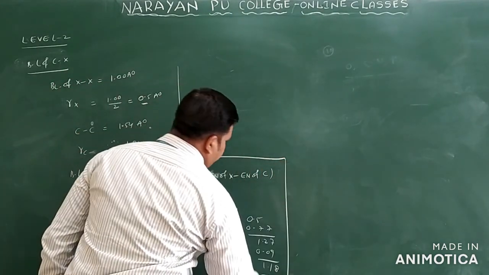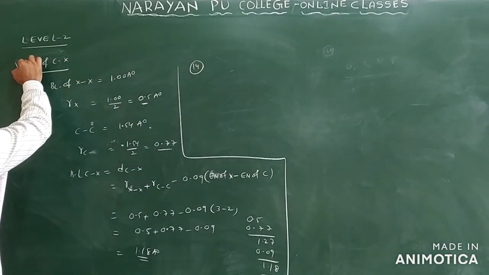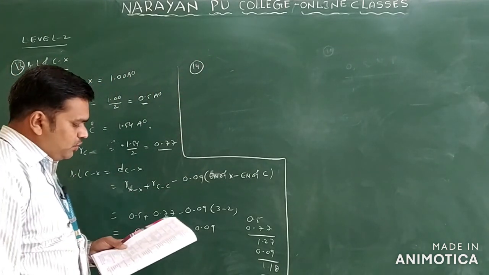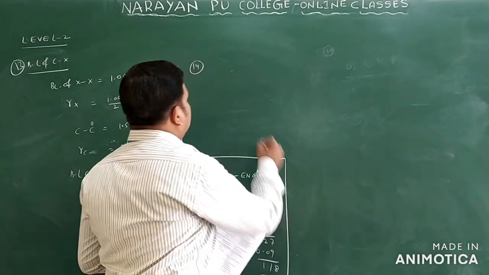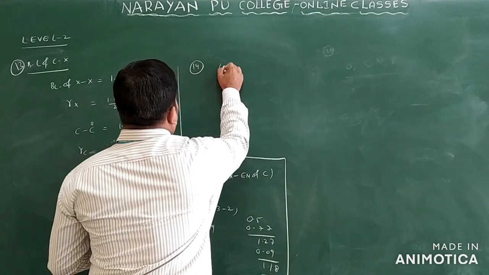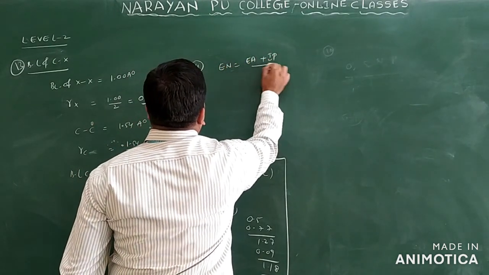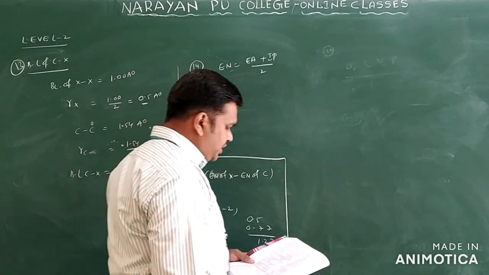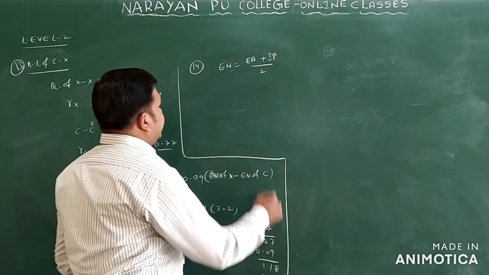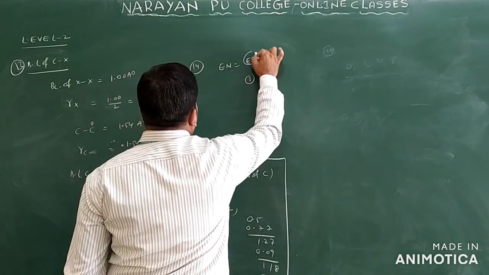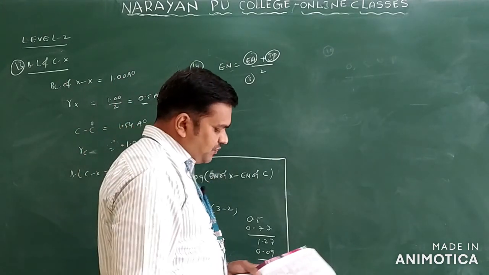Okay, now you will see question number 14. This was question number 13. In question 14, Mulliken scale electronegativity uses the concept of what? What is the formula we have? Electronegativity is equal to electron affinity plus ionization potential by 2. So they use electron affinity and ionization potential. So you will take option 3, that is electron affinity and ionization potential.